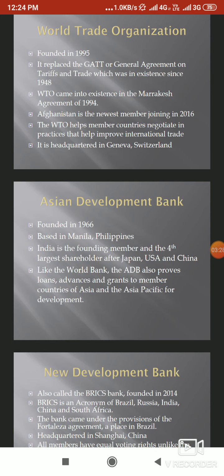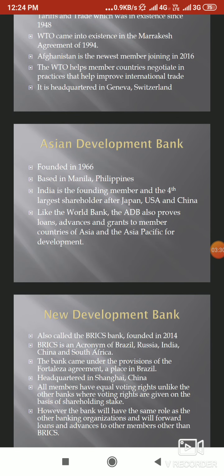We then come to the Asian Development Bank. The Asian Development Bank was founded in 1966. It is based in Manila, Philippines. India is one of the founding members, and it is also the fourth largest stakeholder after Japan, USA, and China.